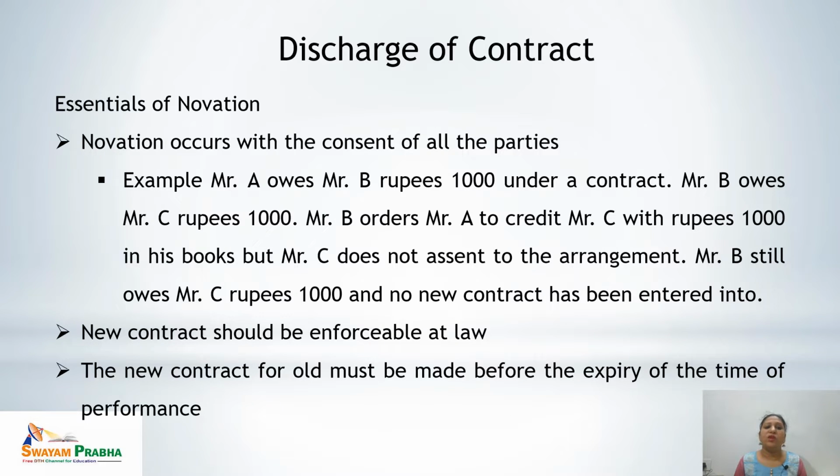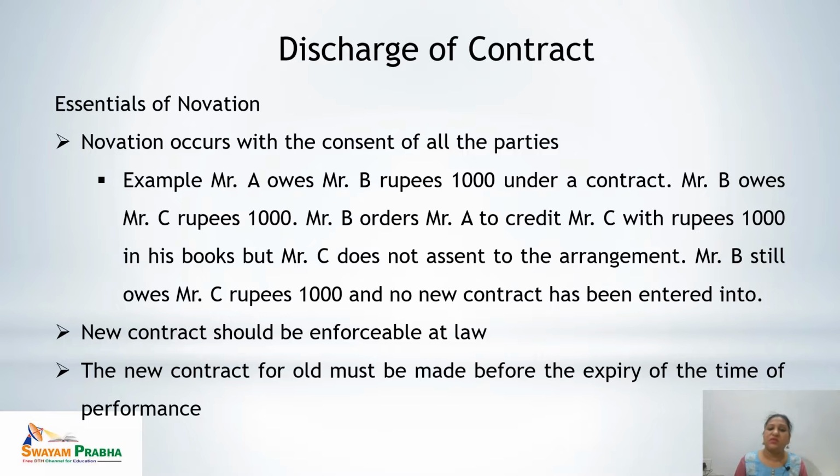One, novation occurs with the consent of all the parties. As I have said right now, novation must occur when all the parties to the contract are ready to do that. Let's see the example. Mr. A owes Mr. B rupees 1000 under a contract. Mr. B owes Mr. C rupees 1000.